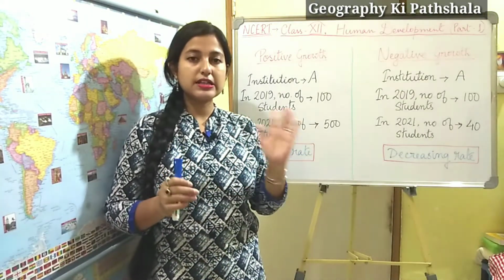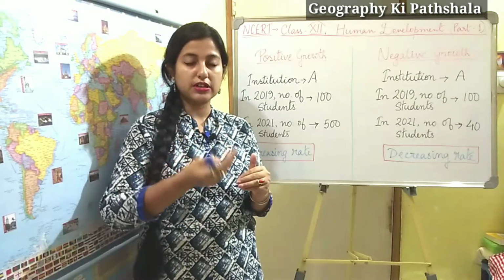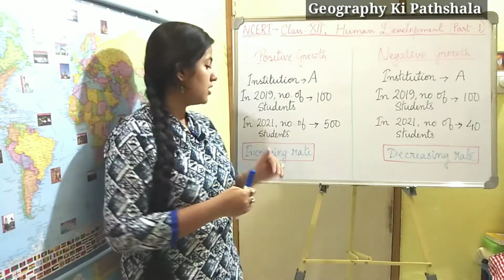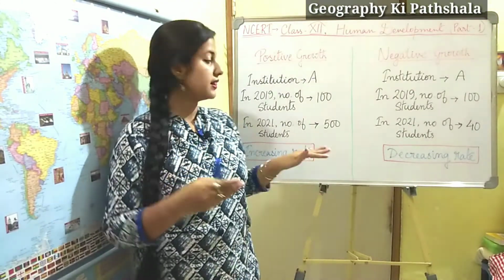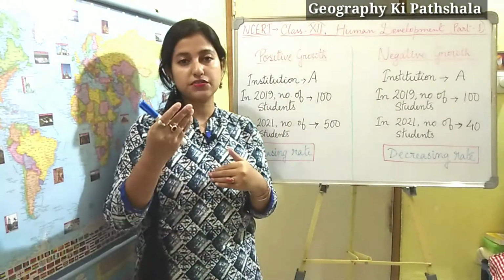That means you can easily understand that the number of students has increased compared to the previous time. So it is showing us an increasing rate, and that's why it is called positive growth.